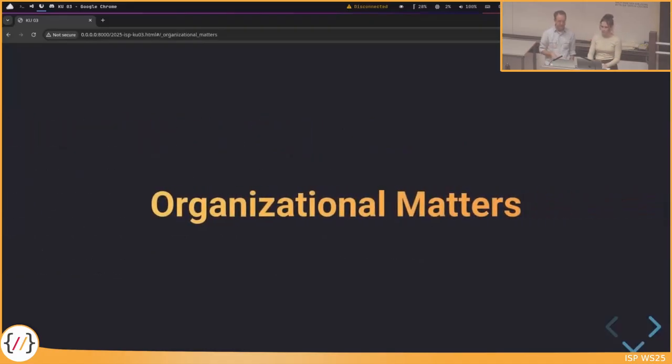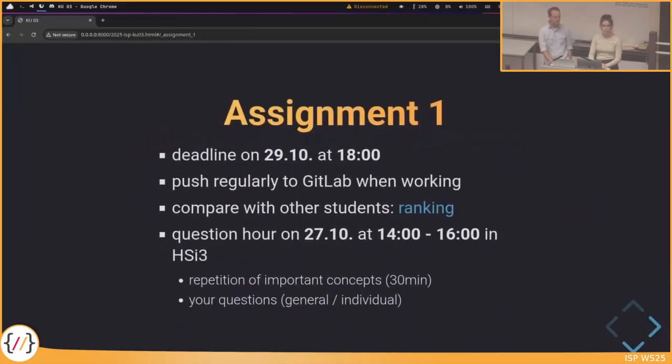Let's get started with the organizational matters first. As you hopefully all know, assignment 1 is already out since last week, and you have one more time to complete assignment 1 until next Wednesday in the evening.